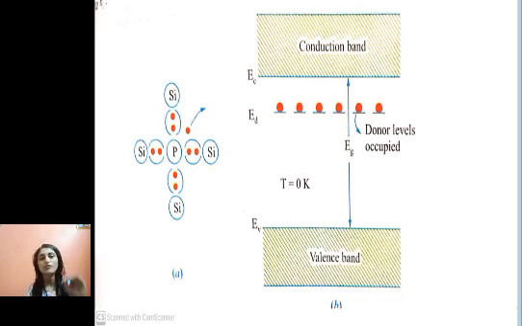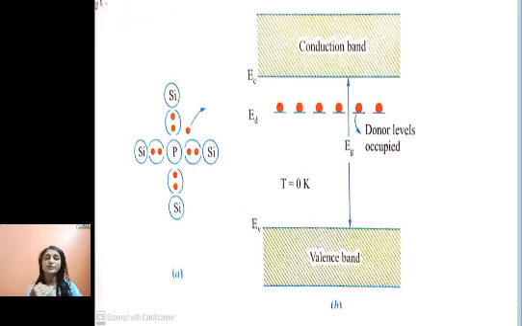Then all these four electrons are shared by four nearby silicon atoms, and in that case there will not be any kind of conduction at low temperature, because the electrons are shared by covalent bonds with the neighboring atoms. Now as the temperature is increased, what happens at room temperature? Suppose I take the temperature as 300 Kelvin. Some of these covalent bonds are broken, electrons are set free, and then conduction will happen.